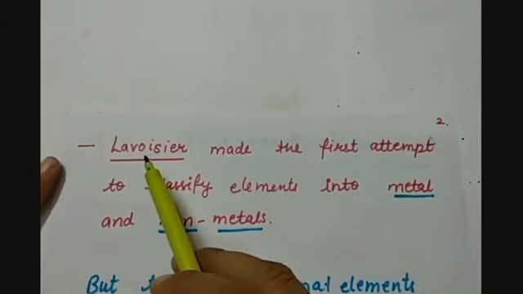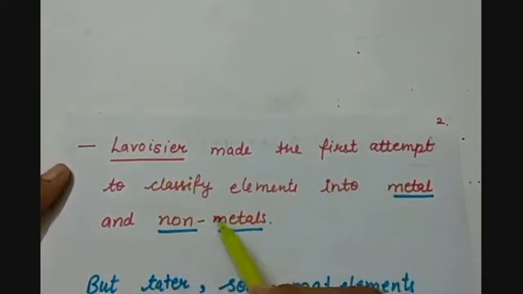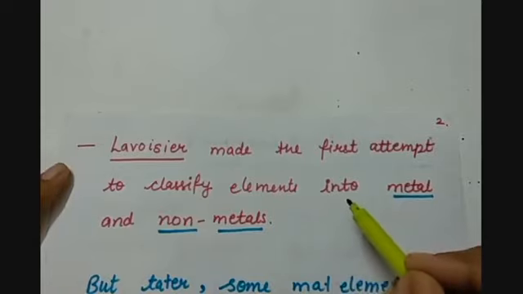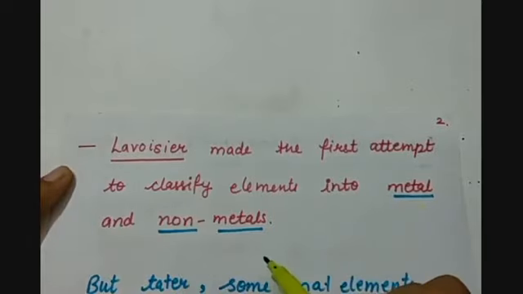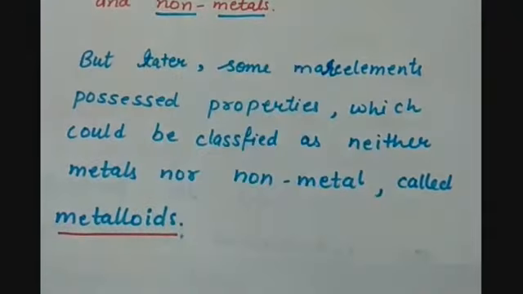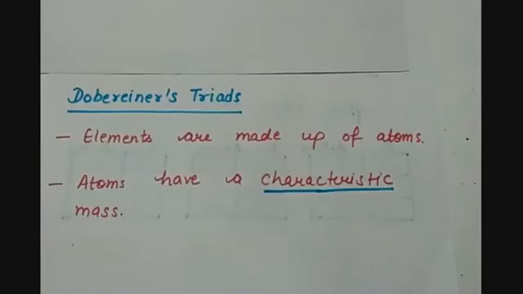Lavoisier was the first scientist who made the first attempt to classify the elements. He classified the total elements into metals and non-metals. But later, some more elements possessed properties which could be classified as neither metals nor non-metals, and they were called metalloids. And Lavoisier failed in his attempt.